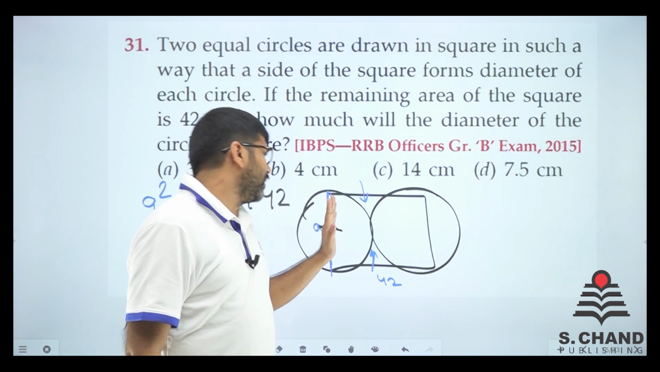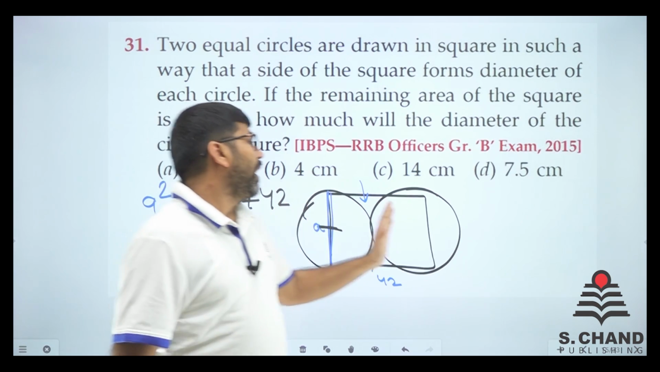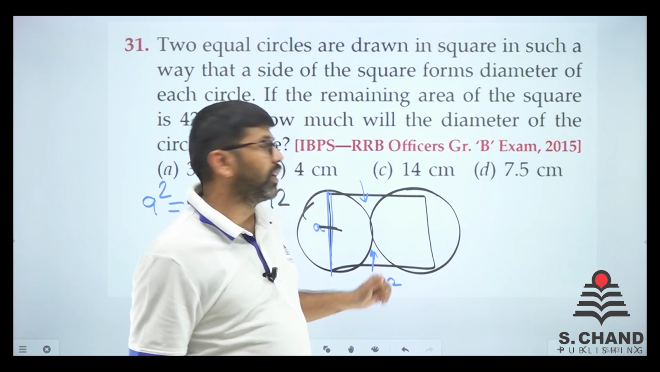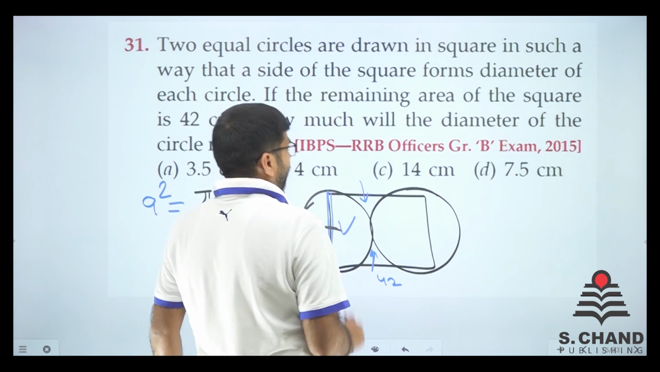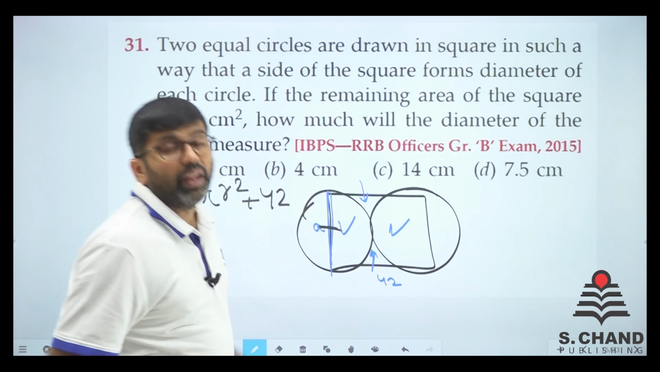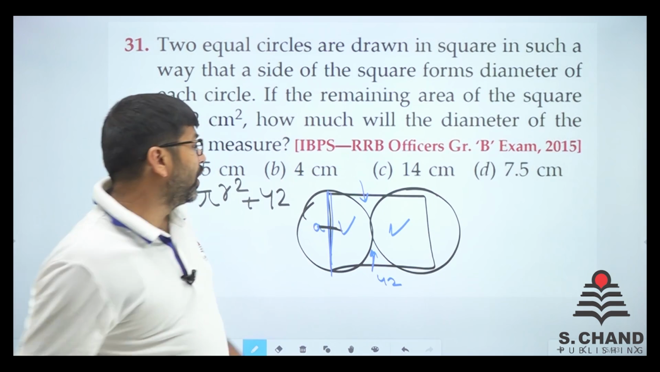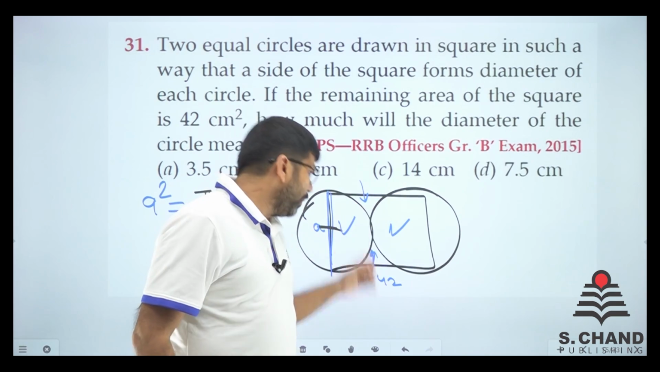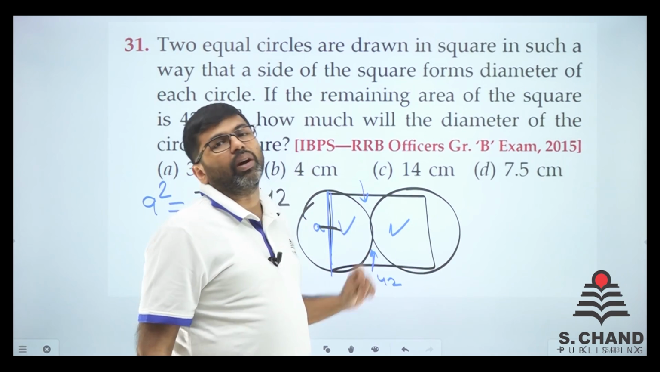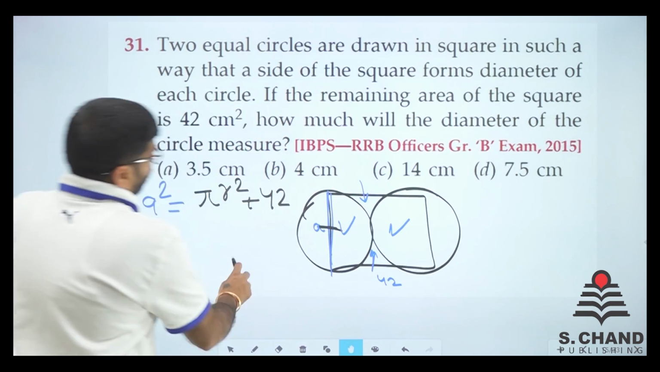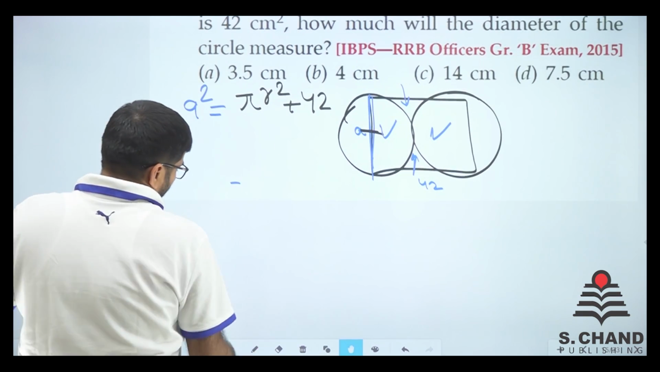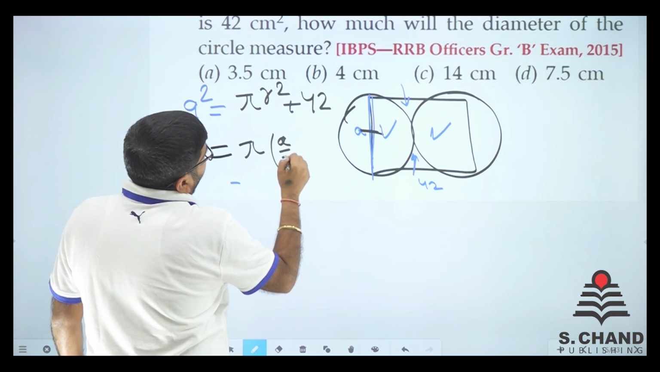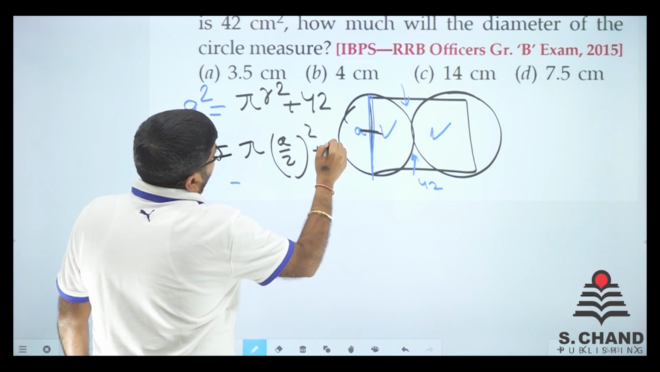Now, if the half circle is outside and half circle is outside, that means the part coming inside is also a half circle. So this area and this area are equal. If both the areas are equal, that means I need to find out the area plus 42, which will be the total area of the square. So the area of a circle is equal to pi into A by 2 whole square, plus 42.